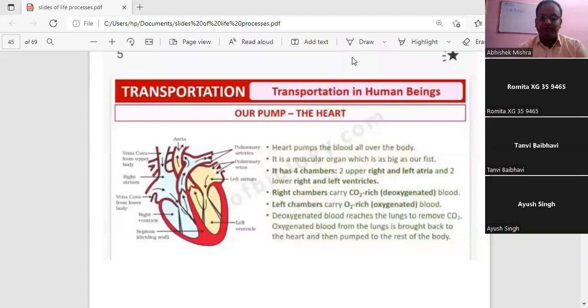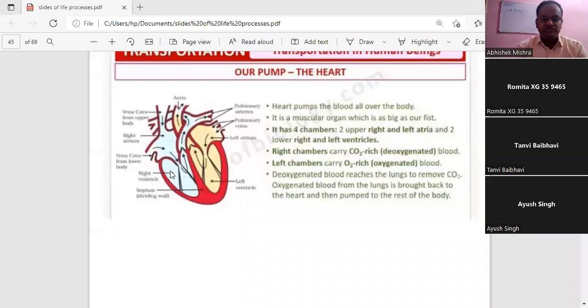There, the last one we studied was the phylum Vertebrata. The phylum Vertebrata is divided into how many classes? Can you recall, students?